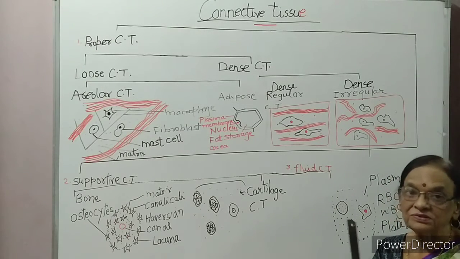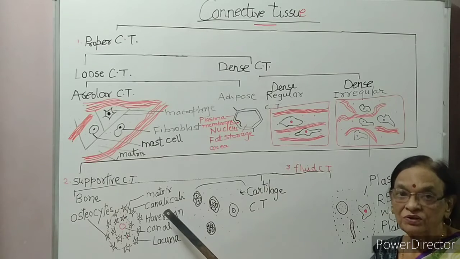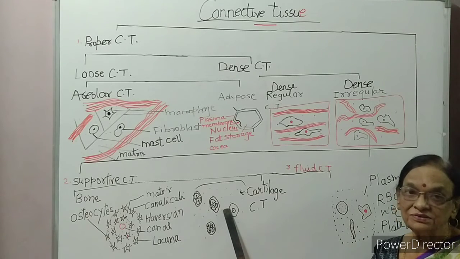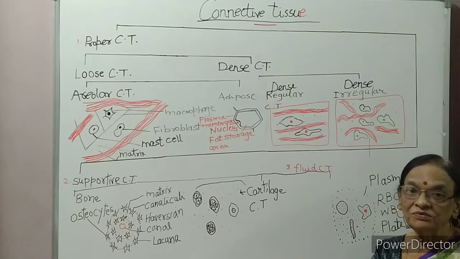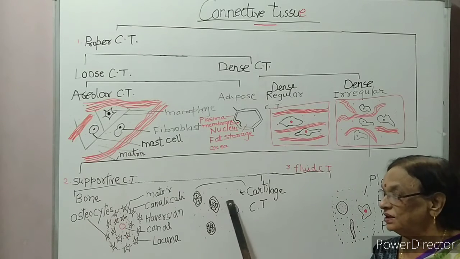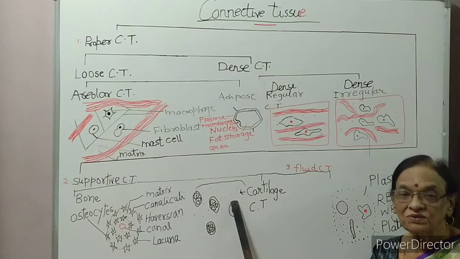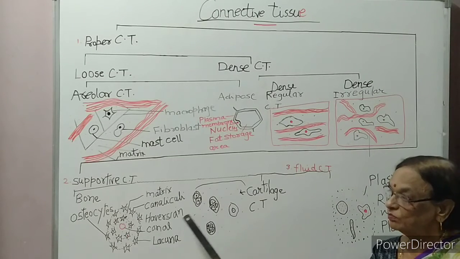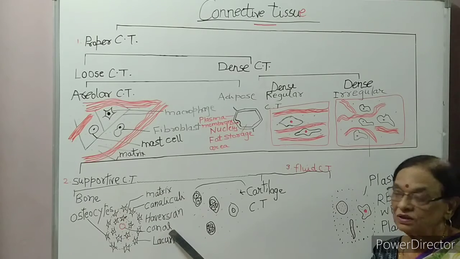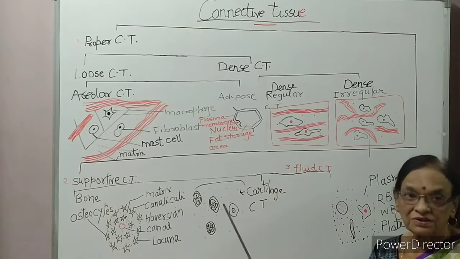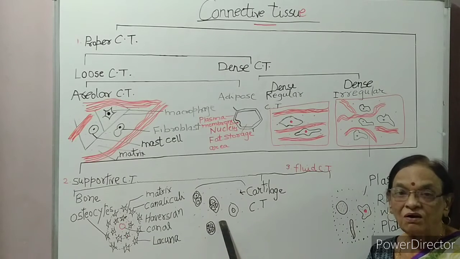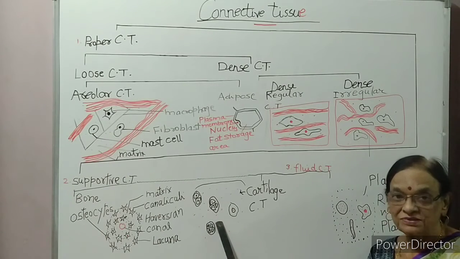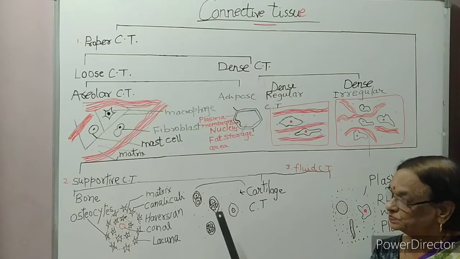What is the difference between bone and cartilage? Bone is the hardest tissue of our body. Cartilage is the soft tissue of our body. Bone cells are called osteocytes. Cartilage cells are called chondrocytes or chondroblasts.